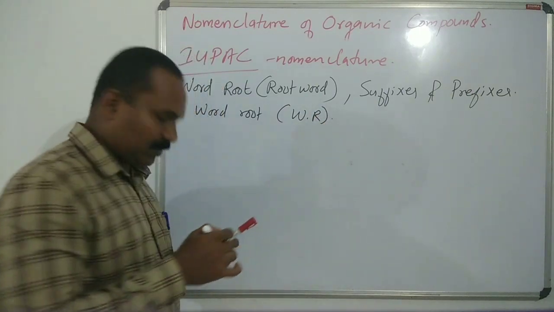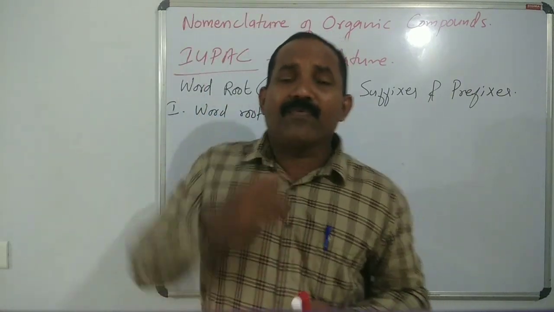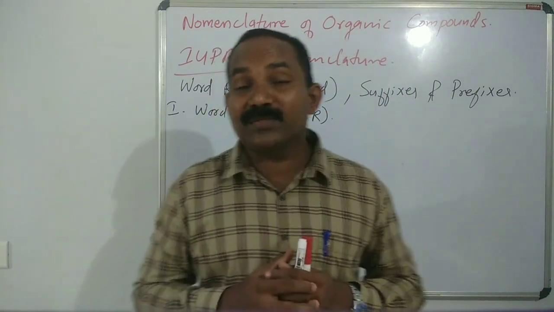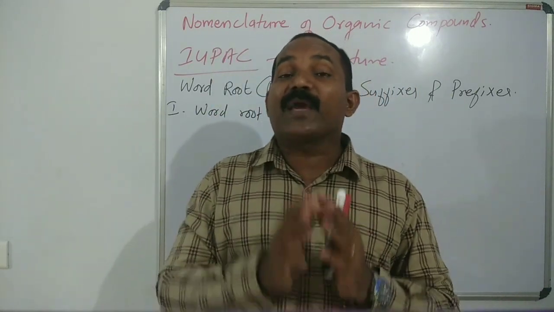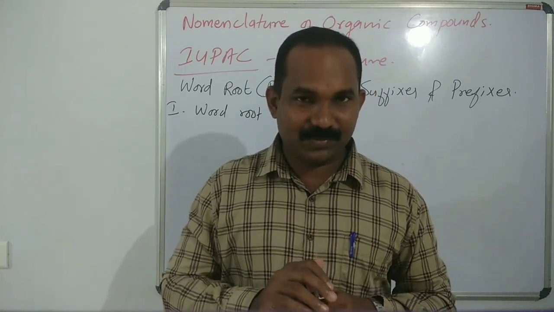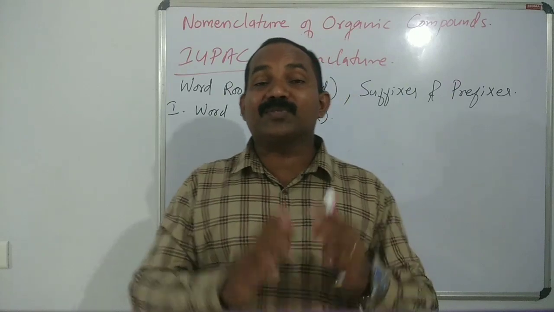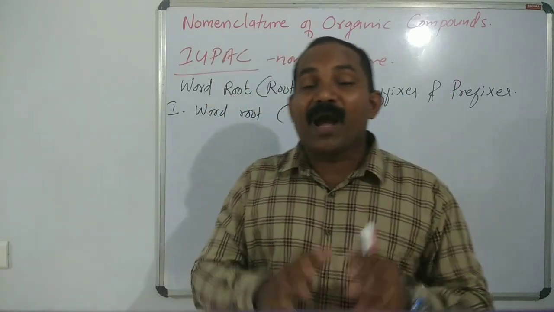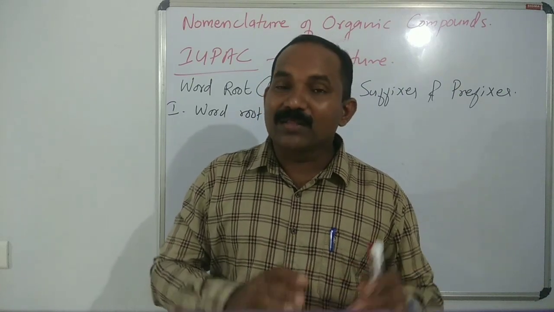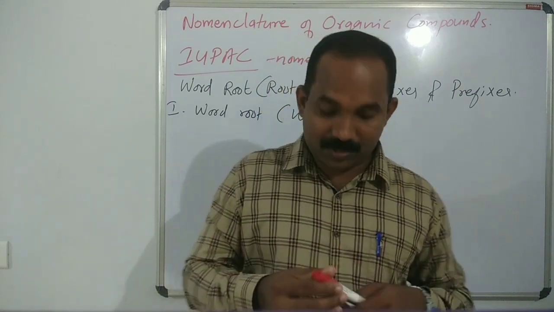WR, word root, which means the number of carbon atoms in the parent chain or in the long chain. Okay, the number of carbon atoms present in the hydrocarbon chain. That must be the parent chain. That is called a word root.